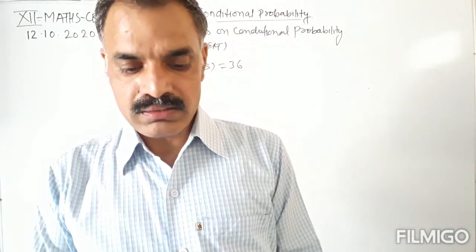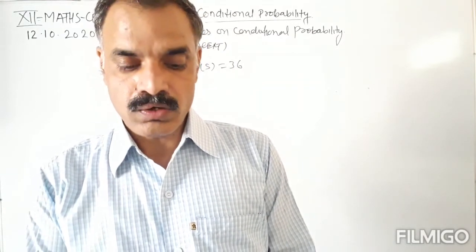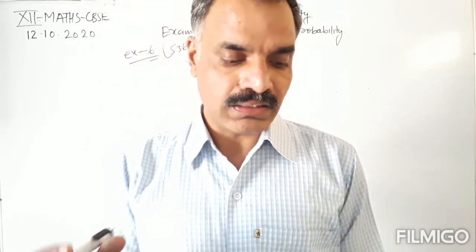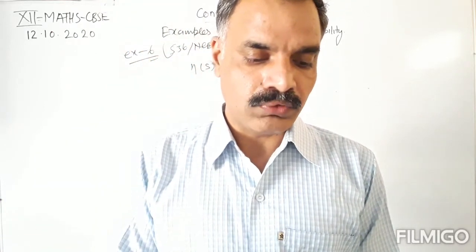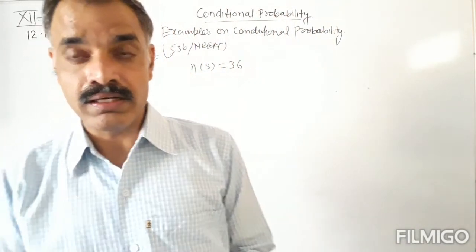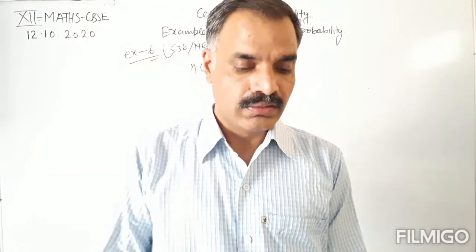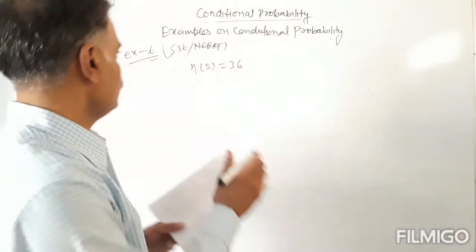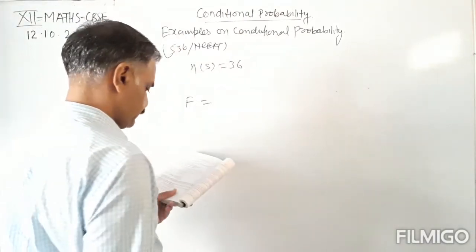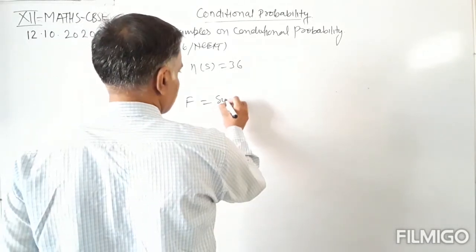And the sum of the numbers appearing is observed to be 6. What is the conditional probability that the number 4 has appeared at least once? 4 has appeared at least once or twice. Okay, so what has been given? It is given that this is F, given that the sum of numbers appearing is 6.